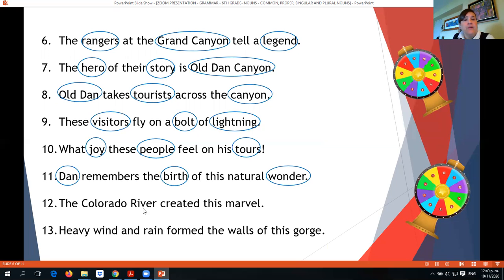Number 12: the Colorado River created this marvel. So we have the Colorado River, a proper noun, and marvel, which is a common noun. Number 13: heavy wind and rain form the walls of this gorge. So wind is a common noun, rain is a common noun, walls is a common plural noun, and gorge is also a common noun. Okay, singular.